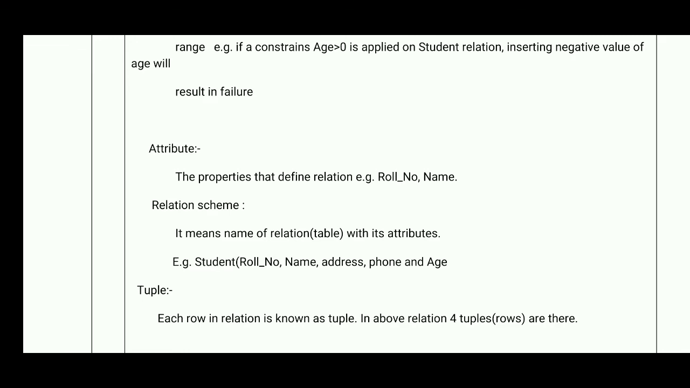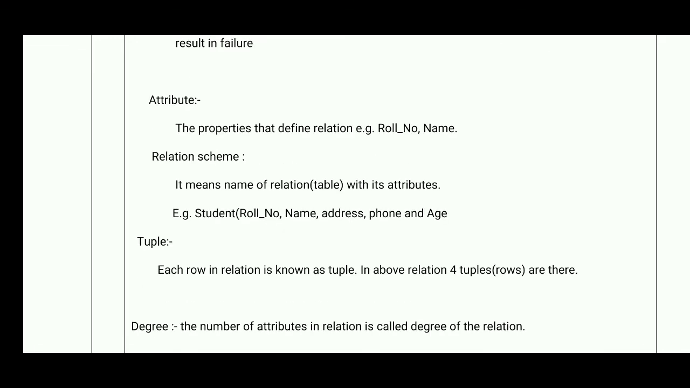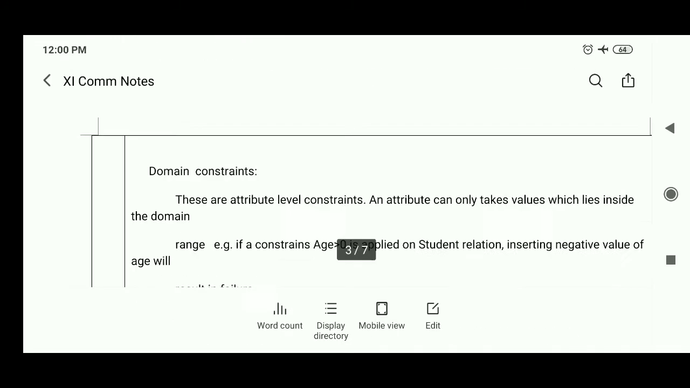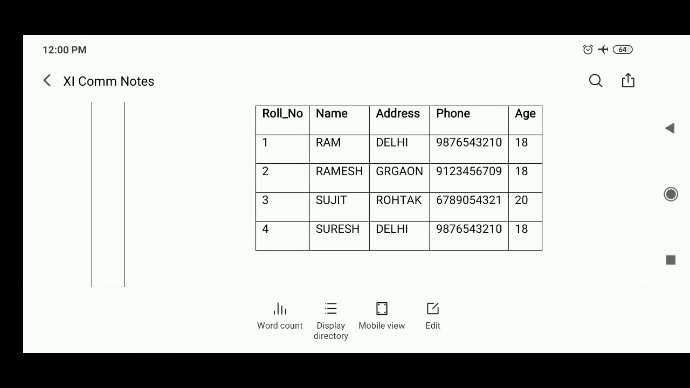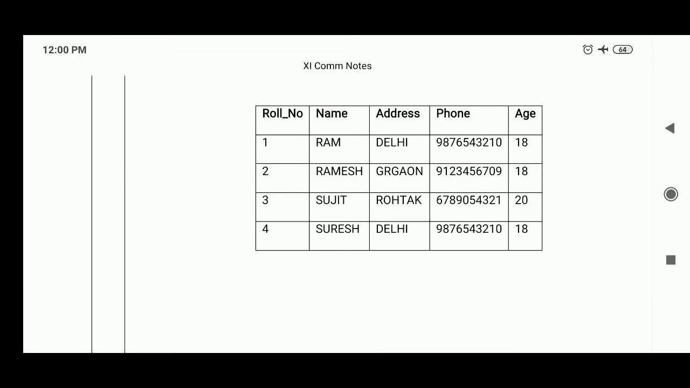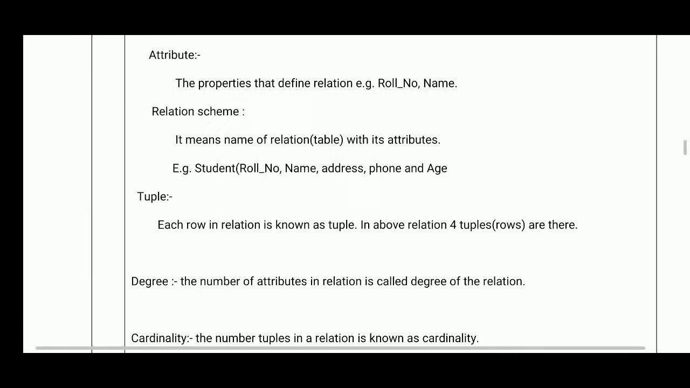Then the next one is a tuple. So tuple means row. Each row in a relation is known as a tuple. In the above relation there are 4 tuples, or rows. You can see those tuples, or rows. Tuple number 1 is Ram, the second one Ramesh, the third one Sujit and the fourth one is Suresh. So these are the 4 tuples.